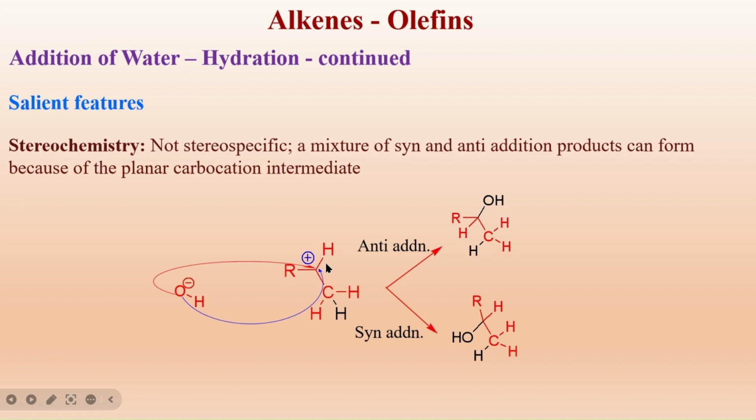Attack from the opposite side and the same side have equal chances as the bond angle is 120 degrees. Hence, it gives two types of products. That's why it is not a stereospecific reaction like hydrogenation or halogenation of alkenes. This is another salient feature of addition of water, that is hydration of alkenes.